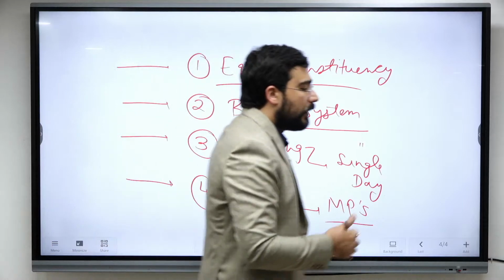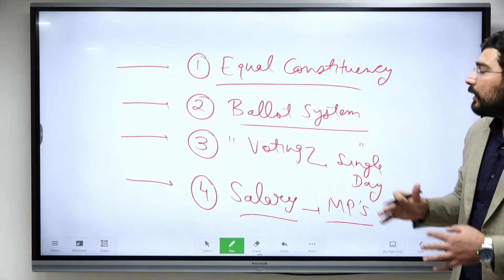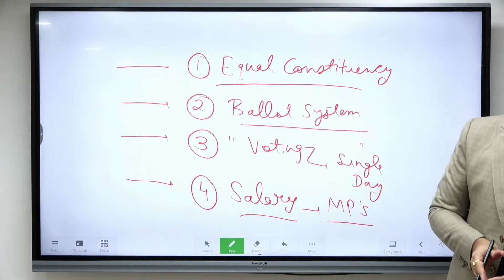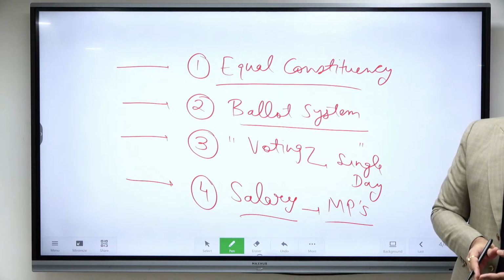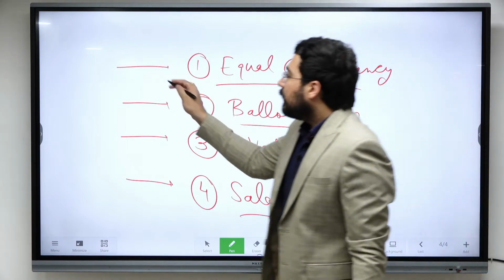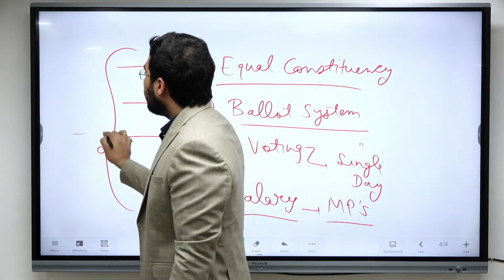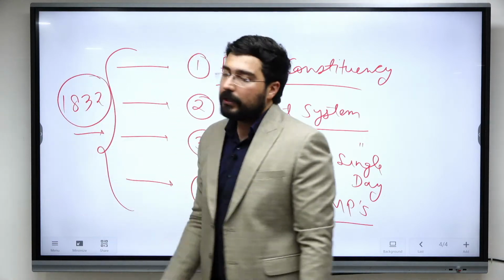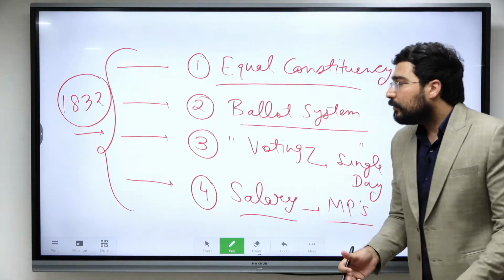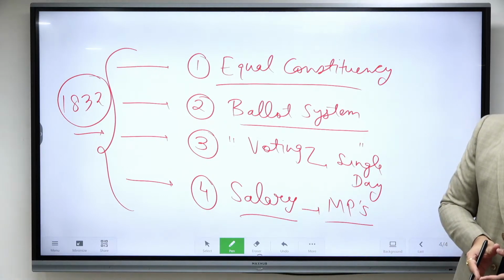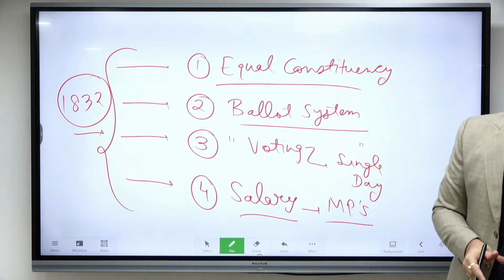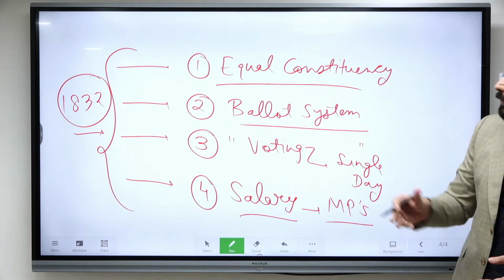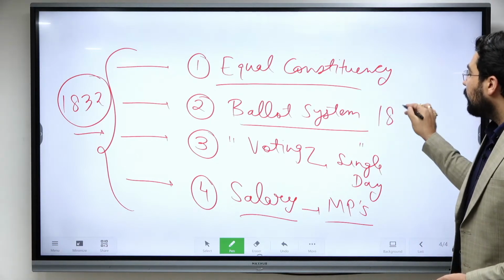So these were the various political reforms sought by the political classes or the middle class at that point of time. Even though the majority of these reforms were not achieved by the Reform Act of 1832, it started a process which eventually led to achieving these targets in the future, like equal constituency, and the ballot act of 1872.